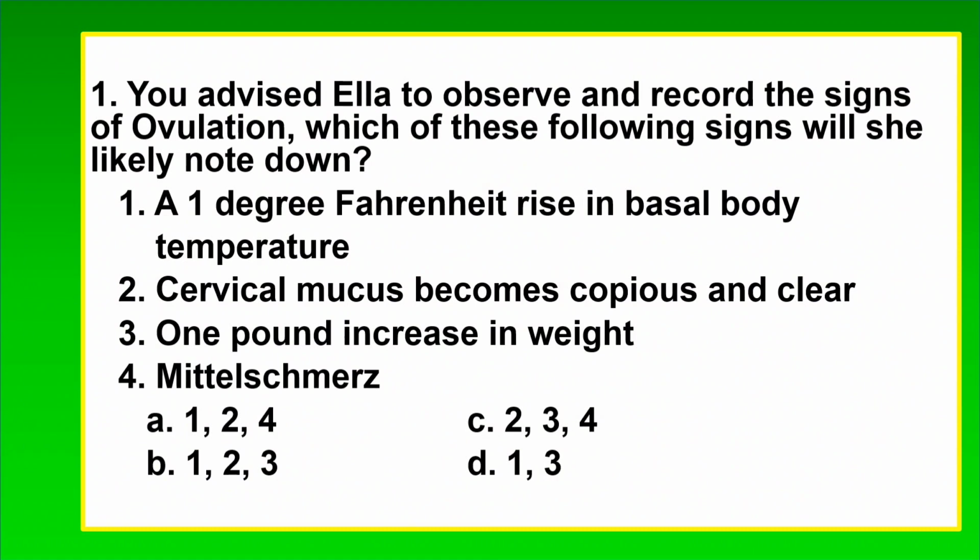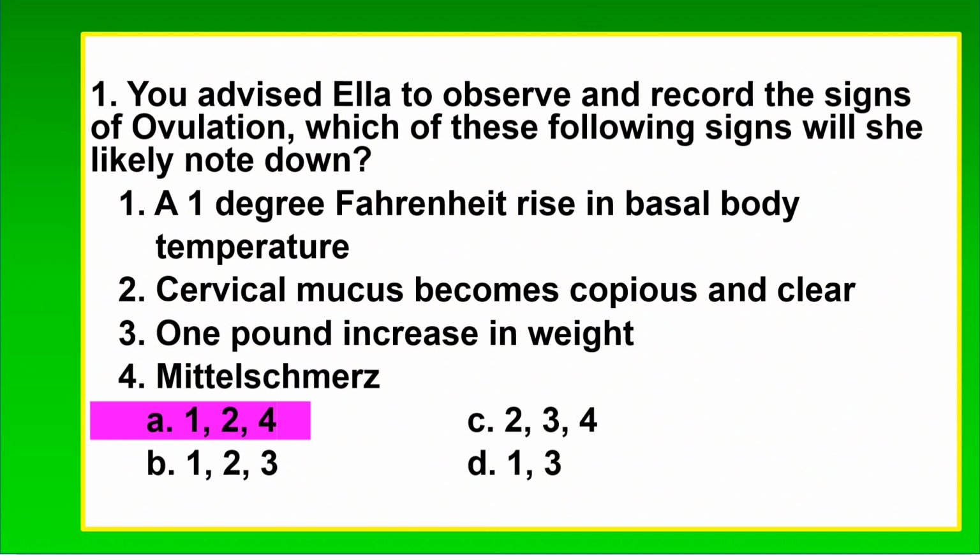A. 1, 2, 4. B. 1, 2, 3. C. 2, 3, 4. D. 1, 3. The correct answer is A. 1, 2, 4. Choices B, C, D are incorrect because weight gain is not considered as a sign of ovulation.